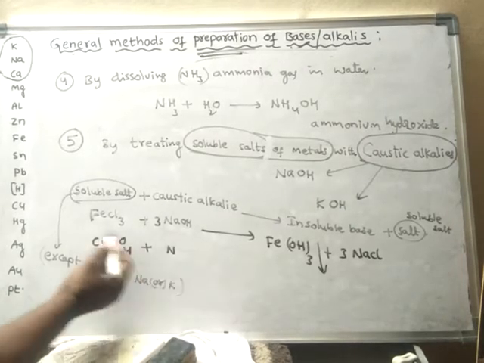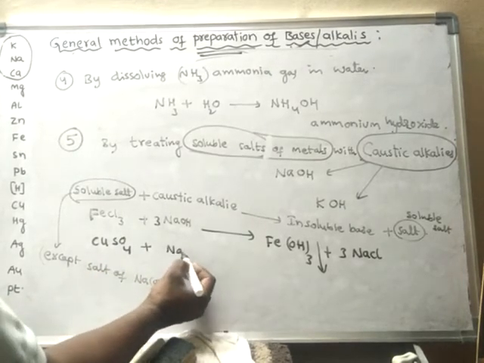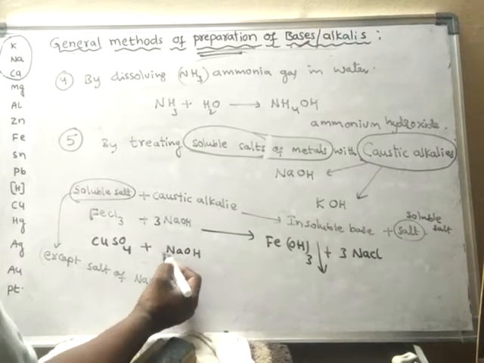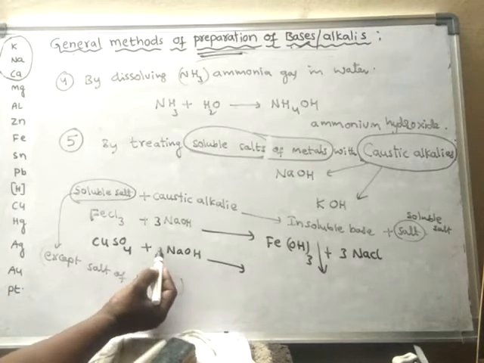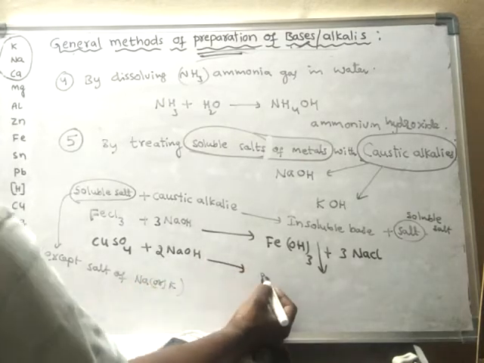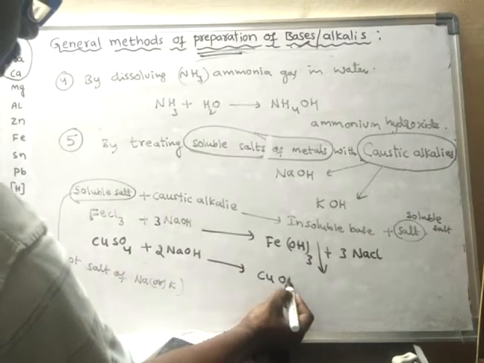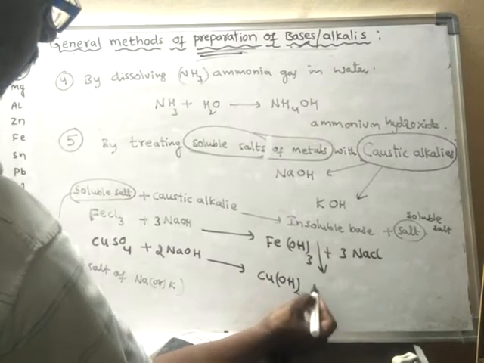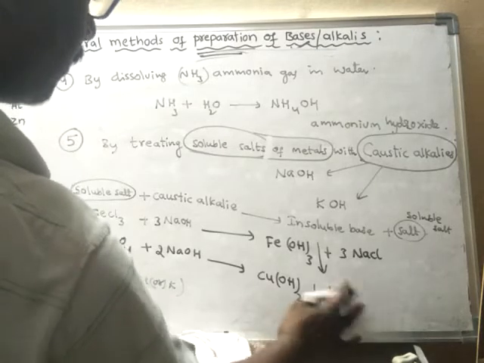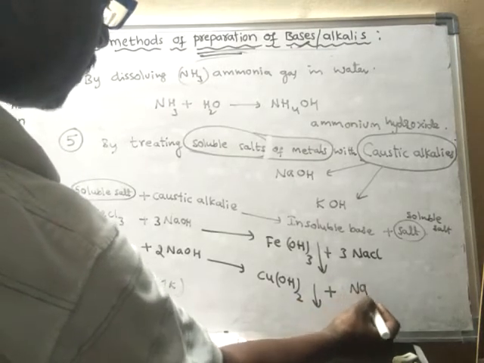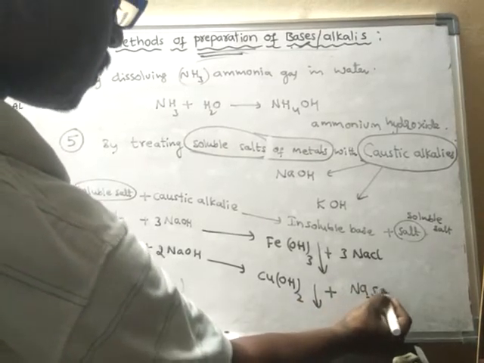When copper sulfate reacts with a caustic alkali like sodium hydroxide or potassium hydroxide, it forms an insoluble base. Copper hydroxide is also an insoluble base, and it forms a soluble salt, Na2SO4.